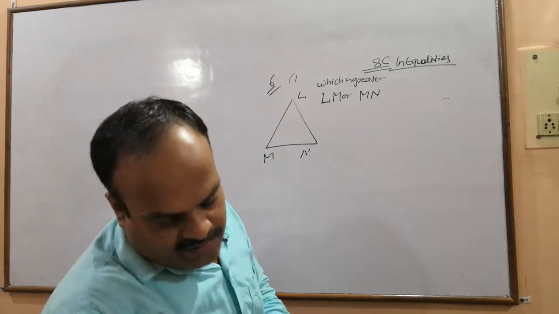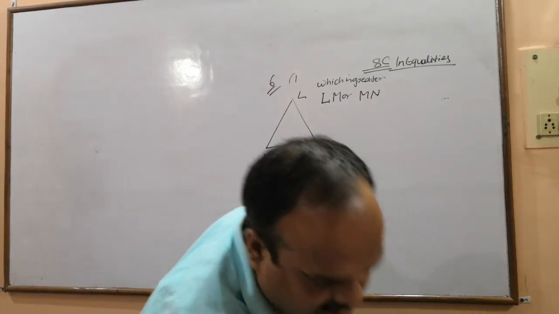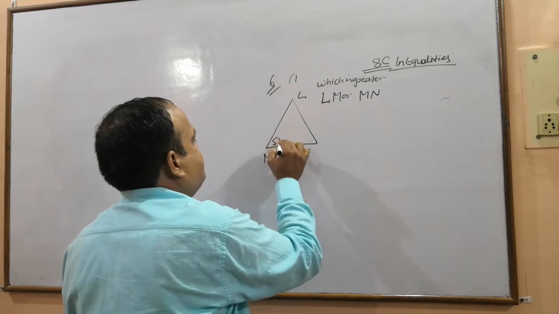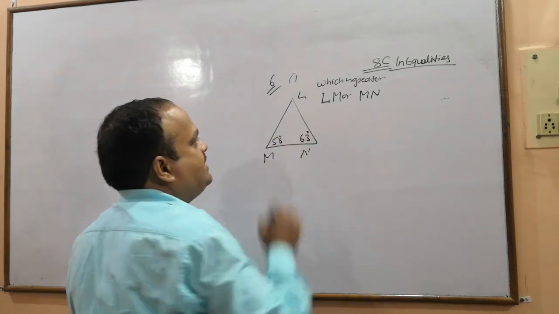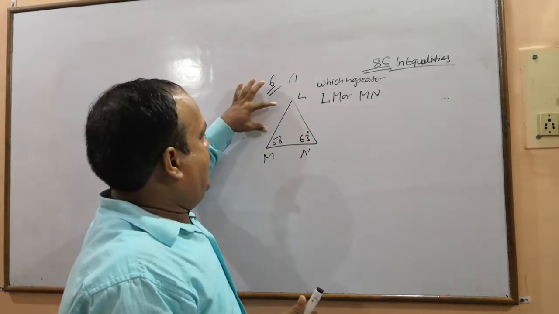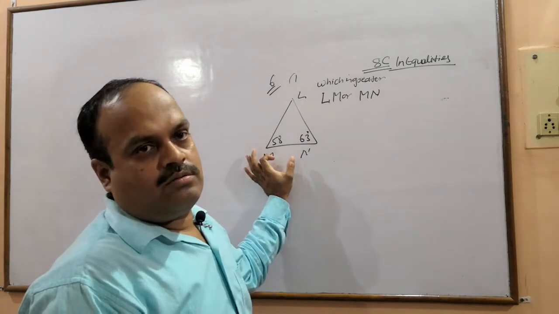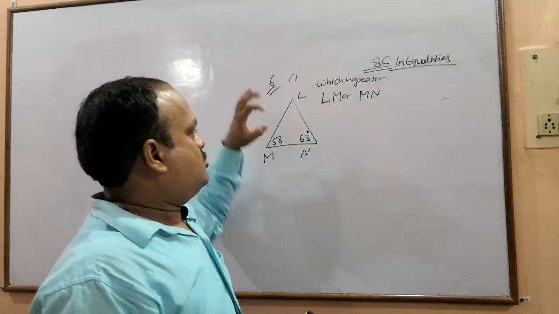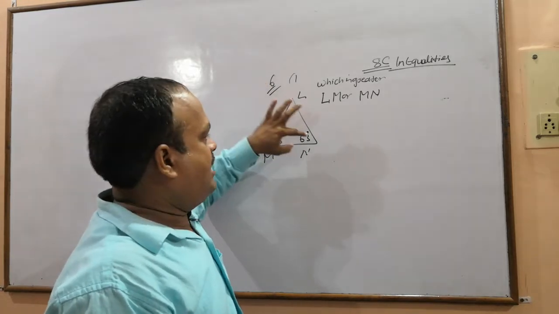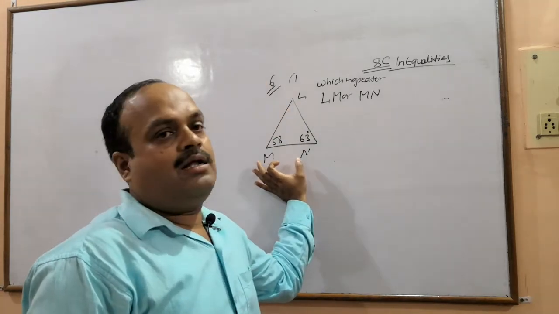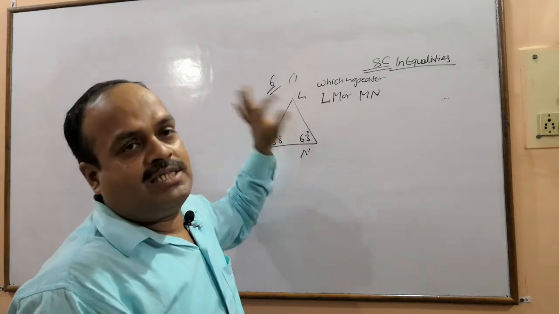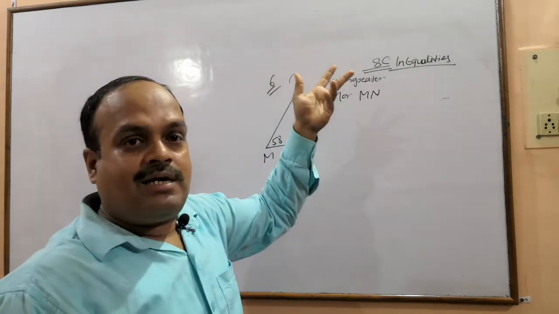Here we have the angles as 58 and 63. As I said, LM and MN we want to compare. So we know the angle opposite to LM is 63, but we don't know the angle opposite to MN. We will need to calculate this. To calculate this, we will use the angle sum property.